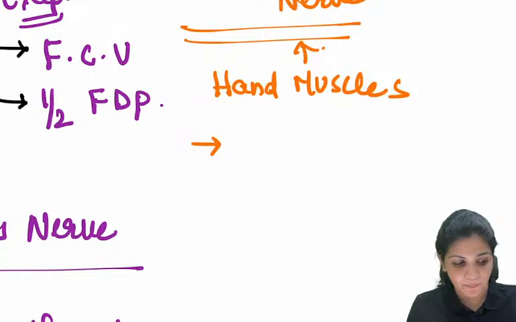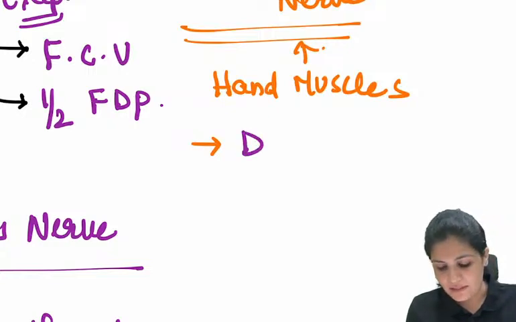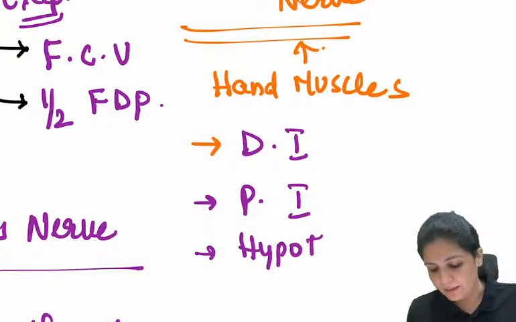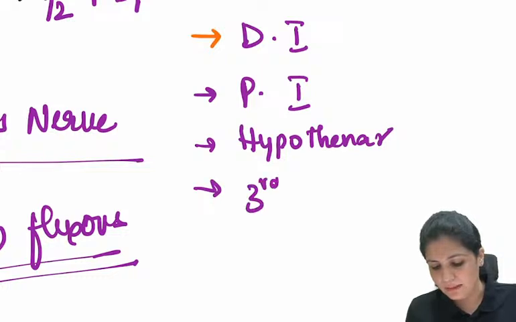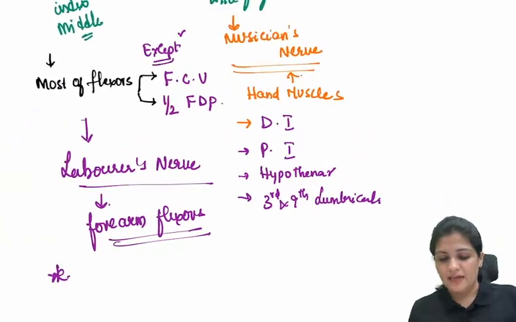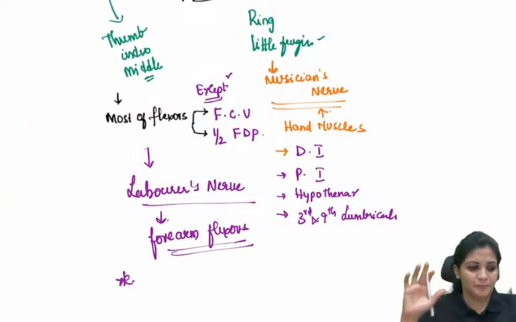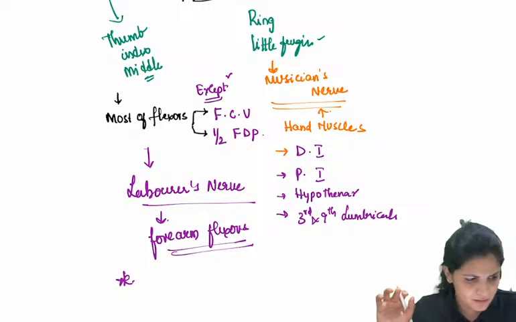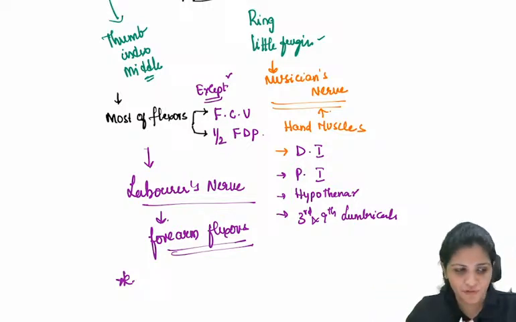If you remember: the dorsal interossei, palmar interossei, hypothenar, third and fourth lumbrical, right? Nothing by heart. Everything is connected. Just remember, ulnar supplies adductor pollicis. Yeah, I'm coming for the exceptions.